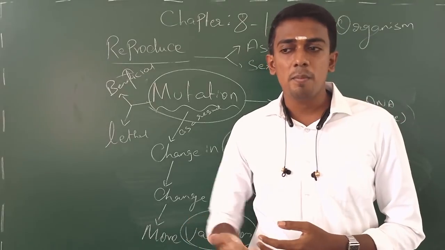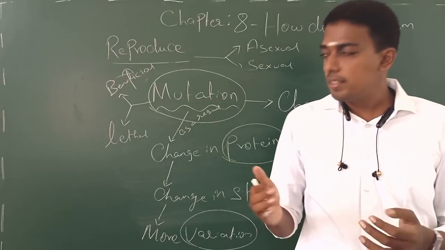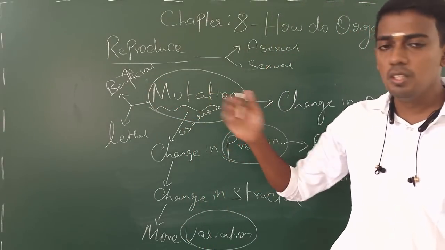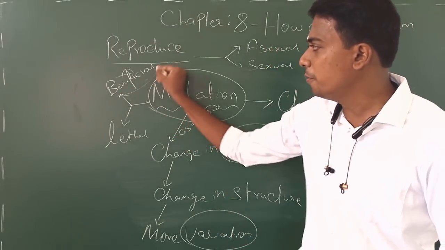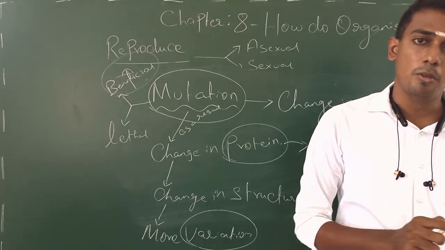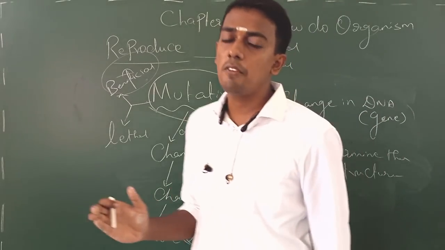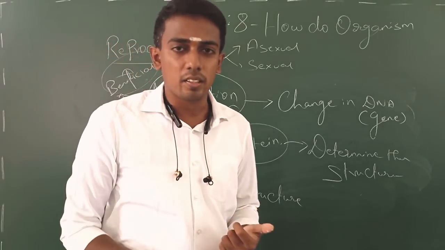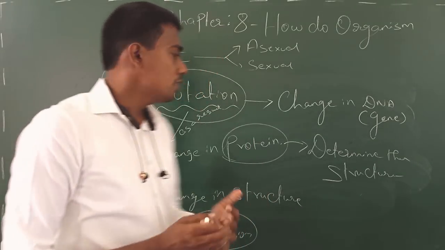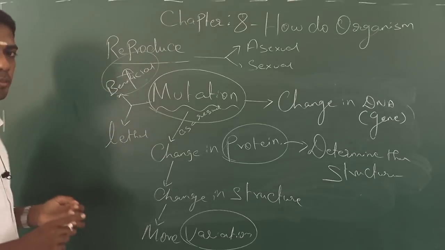If certain organisms are not adapted to the heat, and some organism due to the mutation are getting adapted to the hot environment, right? Such kind of mutation is called beneficial mutation. As a result of beneficial mutation, the organism is acquiring certain good characters or good changes.